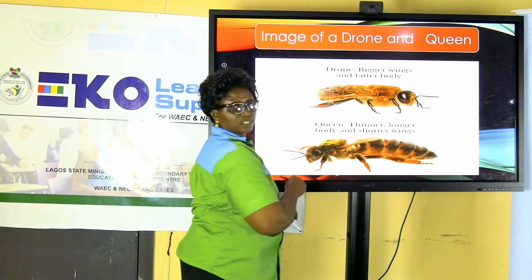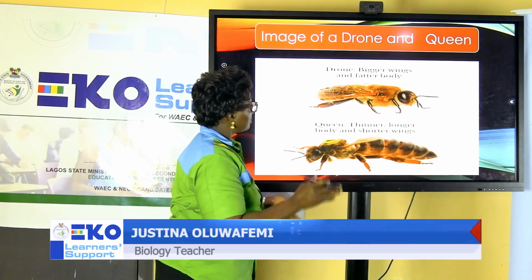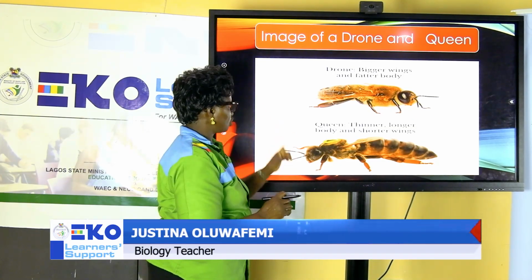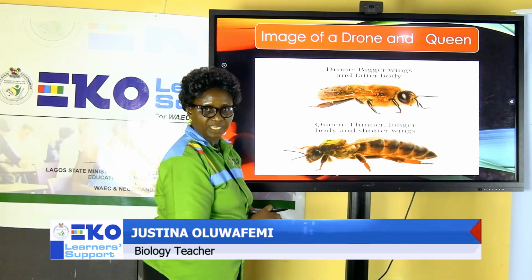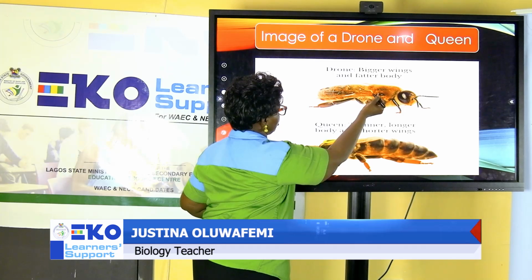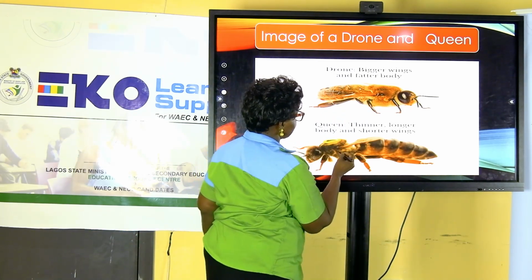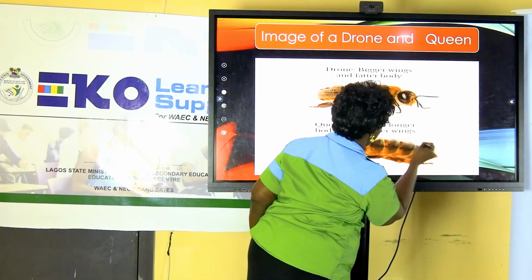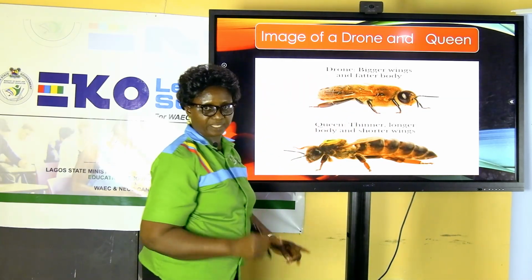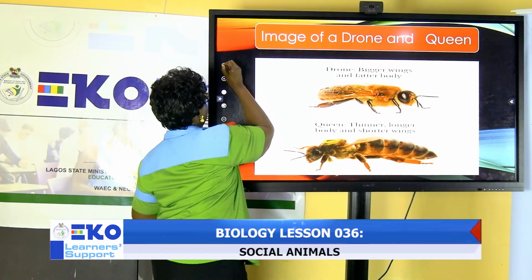Meaning the wings of the drone are bigger and longer than that of the queen. You can see that the wings of the drone cover the entire abdomen, and when you look at the queen, it covers half of the abdomen, in case you are given any of them and you are to identify.